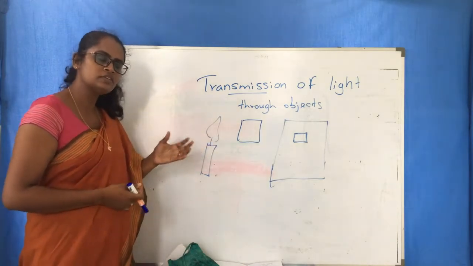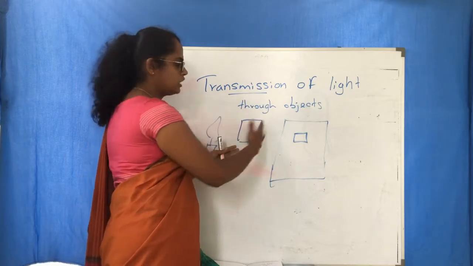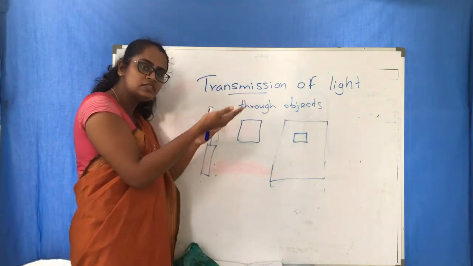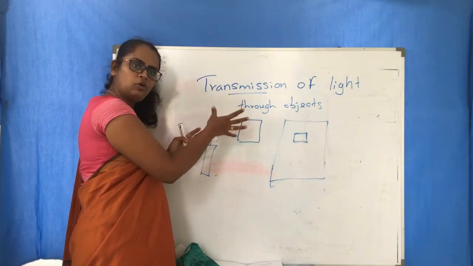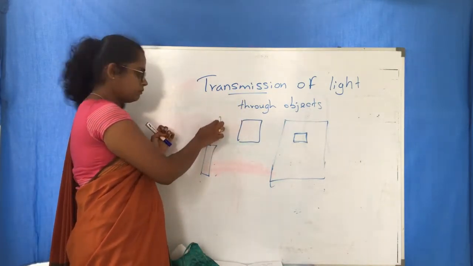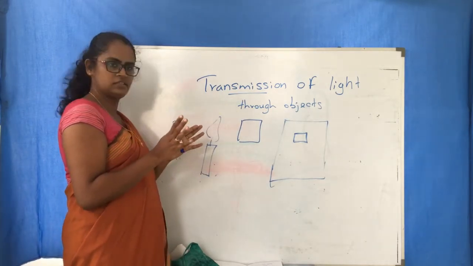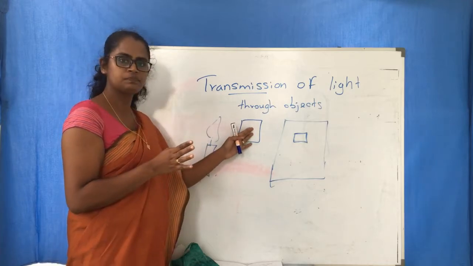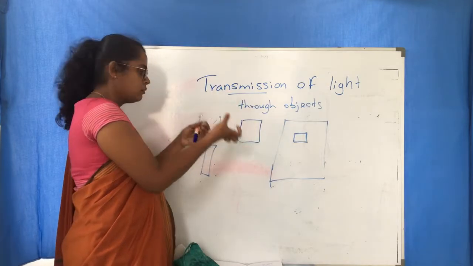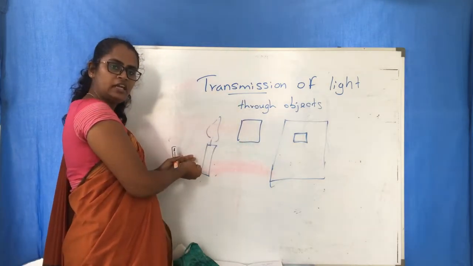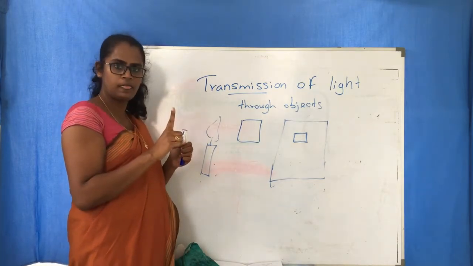The first group is that when we keep something here and look through the hole, we can see both the light of the candle and the flame also. There are some objects where we can see both the light of the candle and the flame of the candle. That is the first group.